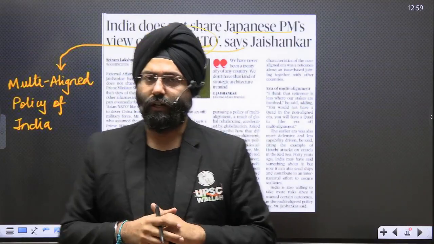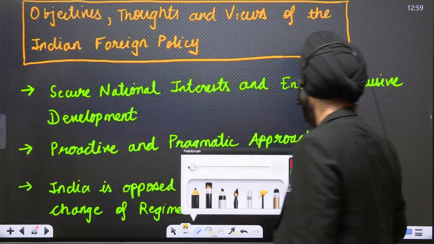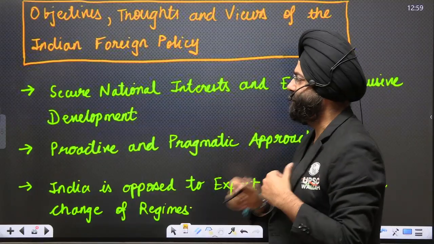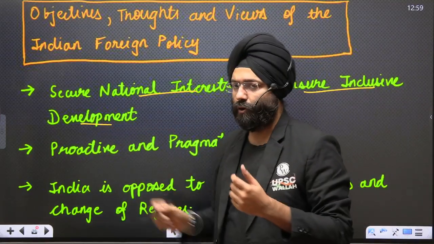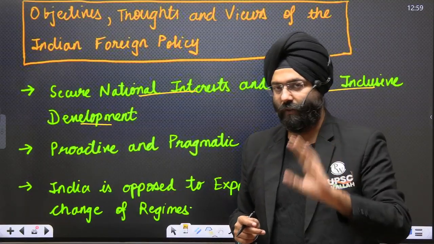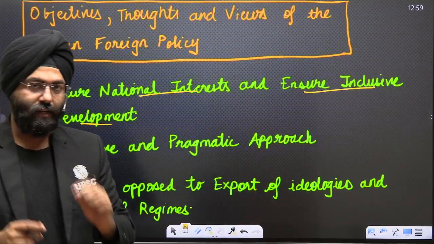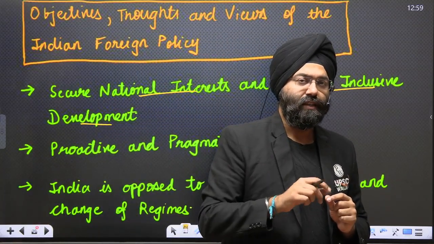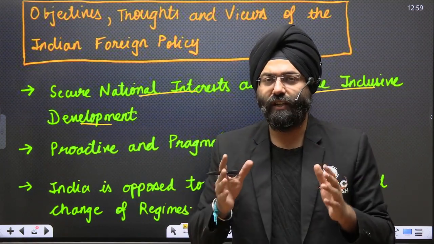There are a lot of points that are present here. Let's see. Okay. First, objectives, thoughts, and views of the Indian foreign policy. Secure national interest and ensure inclusive development. Now, this is very important. National interest and the development of the country is the number one agenda. Whatever be the aspect, the foreign policy has this major objective, that whatever is in the interest of India would be the number one priority, and along with it, the actions that are taken should be inclusive. That means it should be beneficial for all the people of our nation state, that is India.